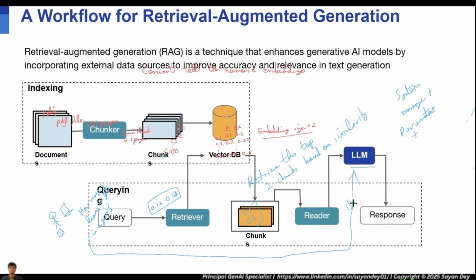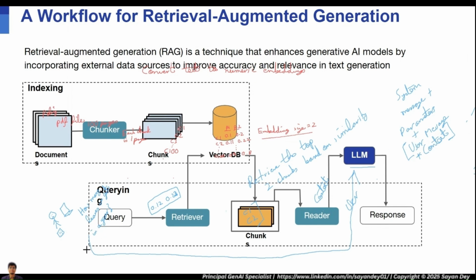I'll write down user message plus the retrieved context. The context will come from here. The context is what is retrieved. Actually, this whole thing is part of the user message. When I say user message, this whole thing is part of the user message. So this is basically what will go to the LLM as part of the API call.